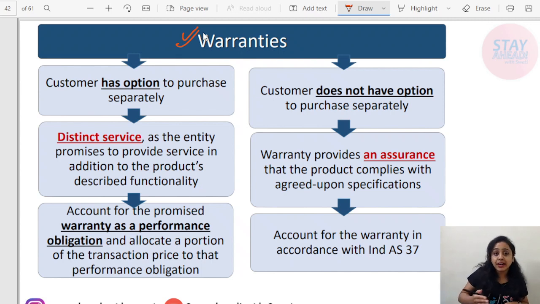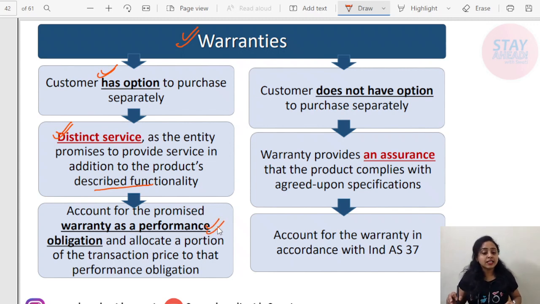If it is separately available, if it is a choice whether you want to access it or not, if it has an option to purchase separately, then this is a distinct service. This will be known as a distinct service, as the entity promises to provide services in addition to the products described functionally. This warranty will be treated as a separate performance obligation.